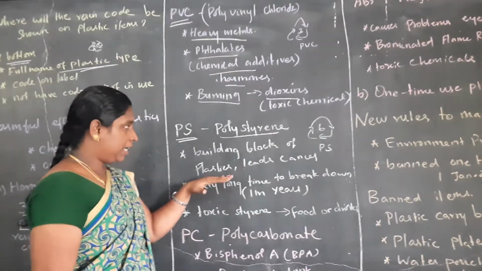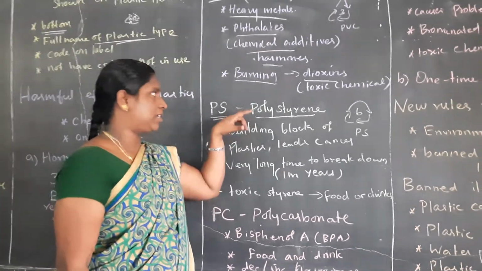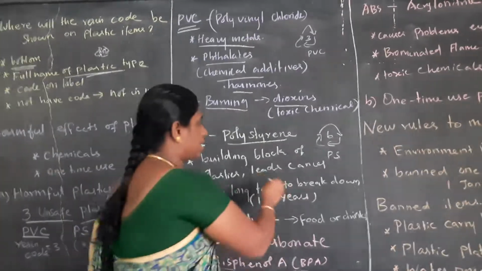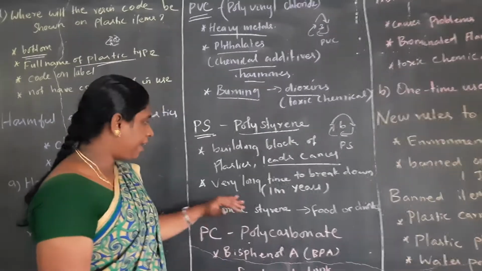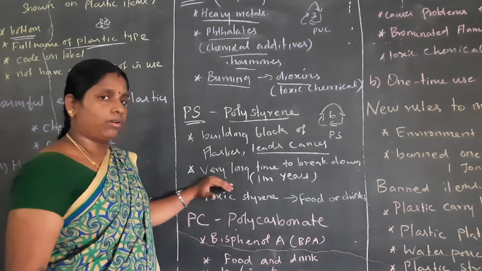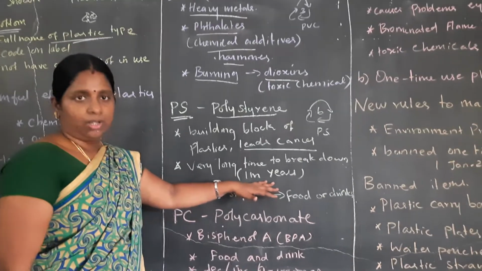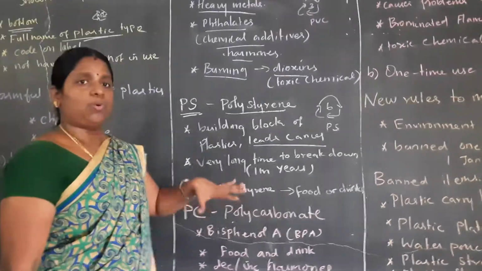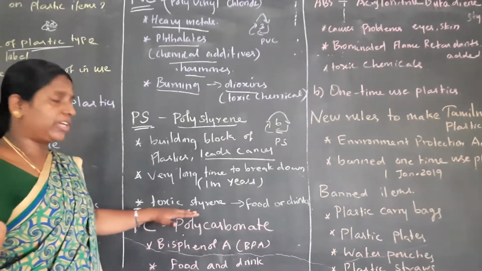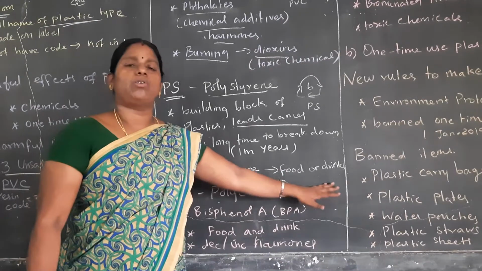Most plastic is made from the building block polystyrene. If we use that plastic, it can cause cancer, and it takes a very long time to break down, nearly 1 million years to destroy. So this type of plastic should not be used in our day-to-day life, and it contains toxic styrene. It gets added to food and also drinks.